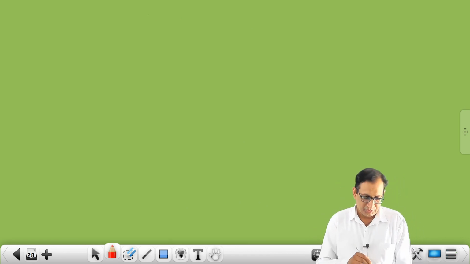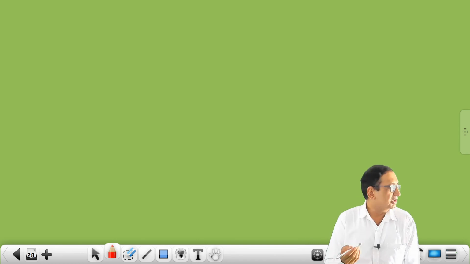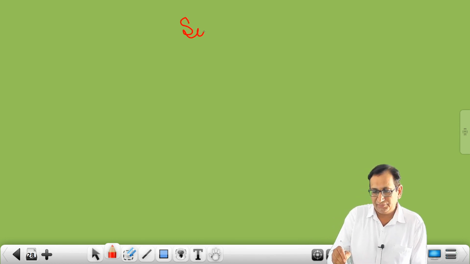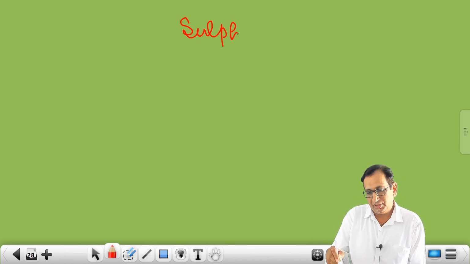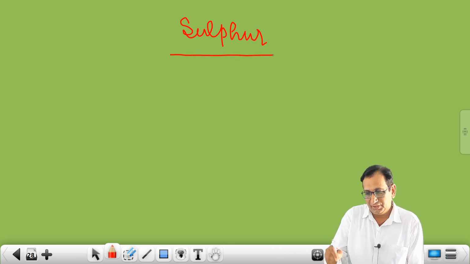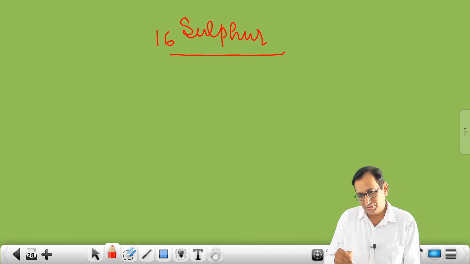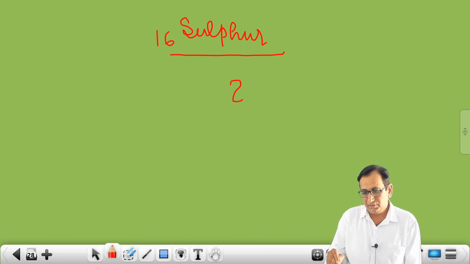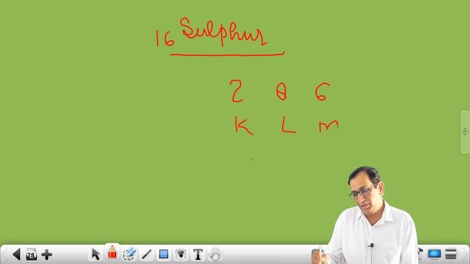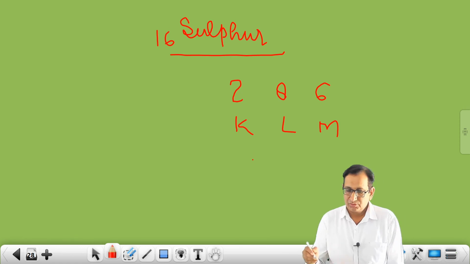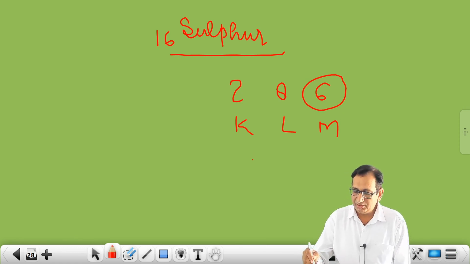After that, the next one is sulfur. The atomic number of sulfur, you know, is 16. So the electronic configuration is 2, 8, 6. Here K, L, M. So now 6 electrons are there.